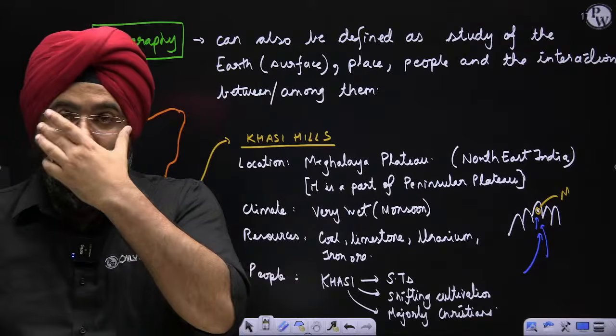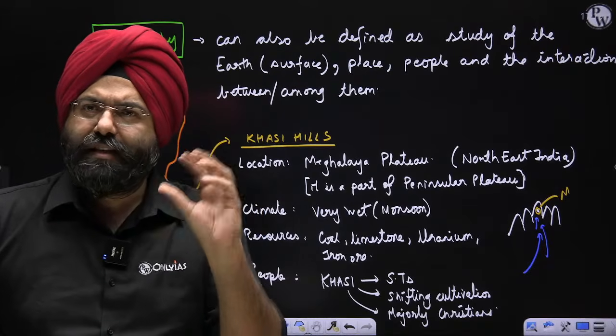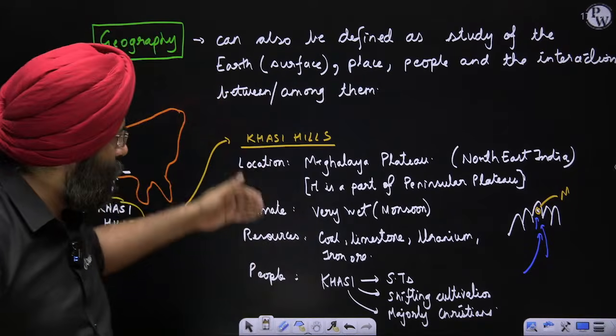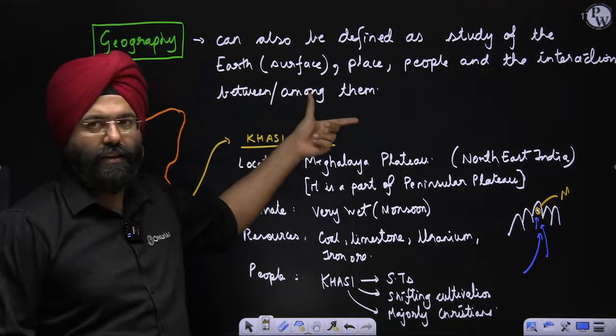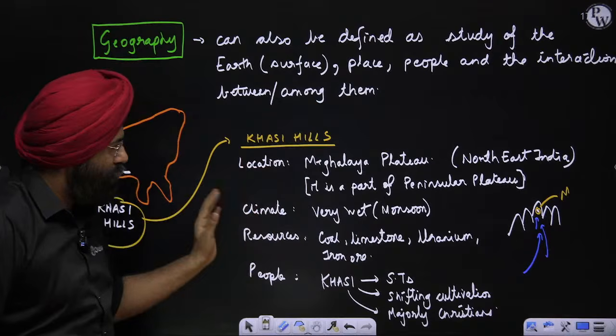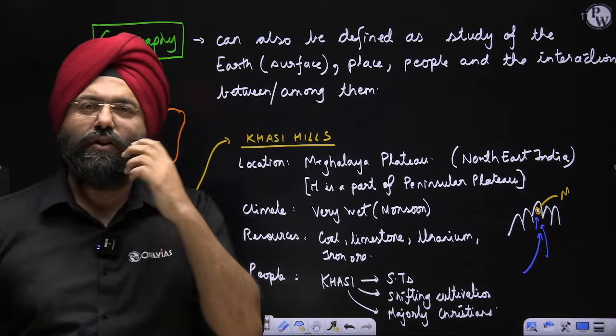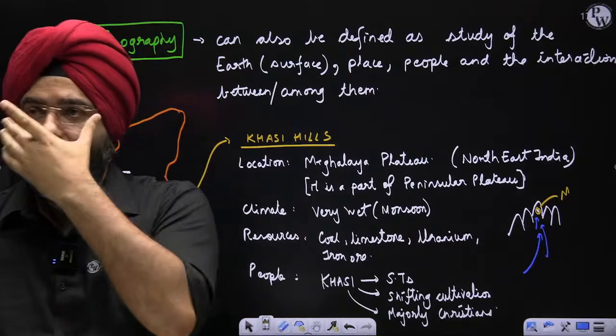Now, if you see this, do you realize an interrelation between and among all these things? This is the interaction between and among the things. This is how geography is studied. Geography is not limited, right? Clear?